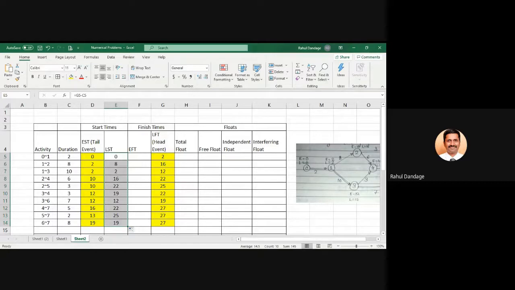So check your values, whatever you are getting, and check whether they are similar to this.